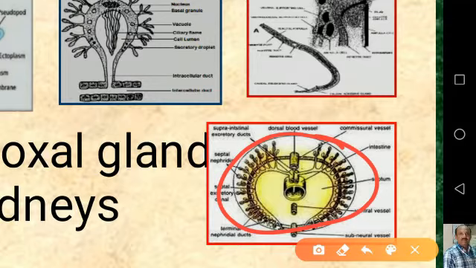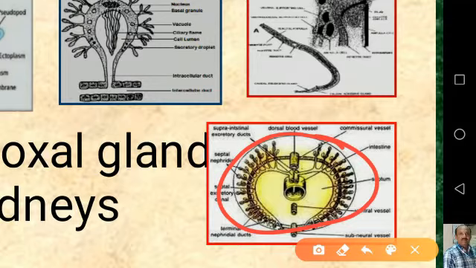Of course, there are three main types of nephridia present in a typical annelid, the earthworm: the segmental nephridia, micronephridia, and then the pharyngeal nephridia. So a nephridium, unlike the other two forms of excretory tubules, that is the flame cell tubules as well as Malpighian tubules, is open at both ends. Especially in the segmental nephridia, they open at both ends.